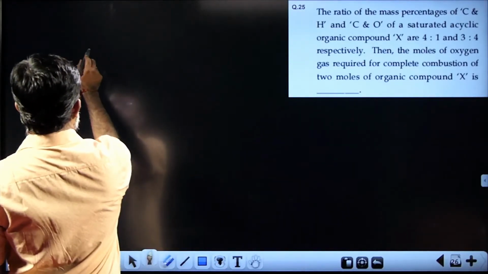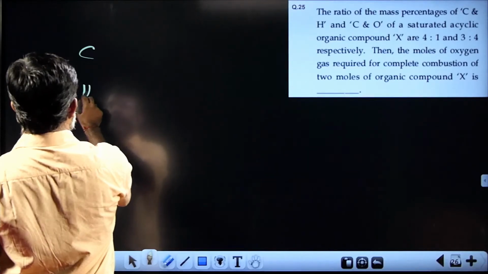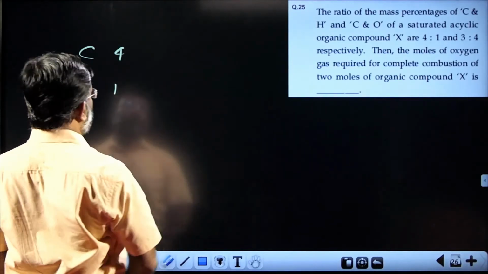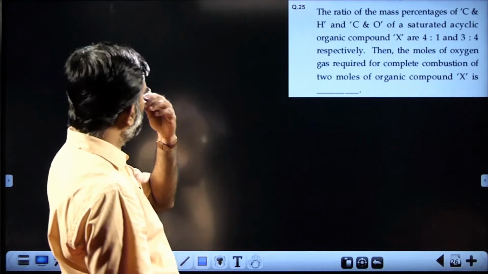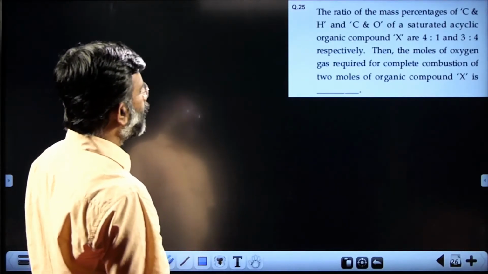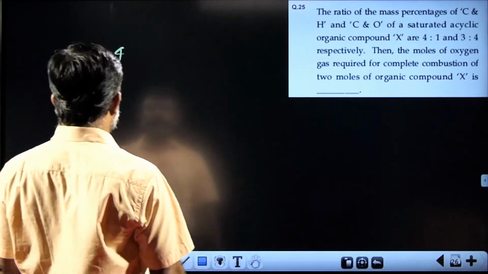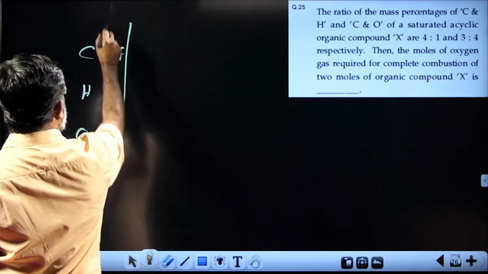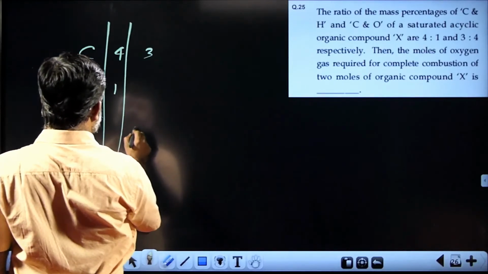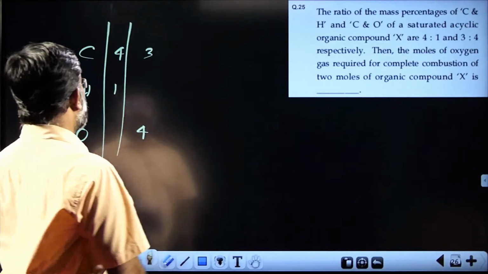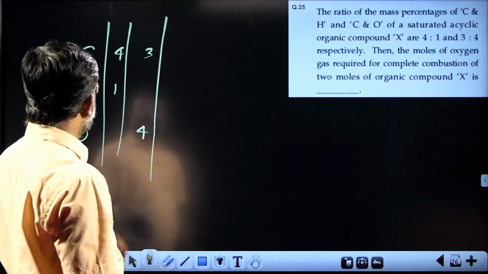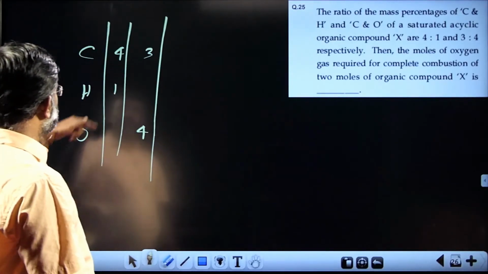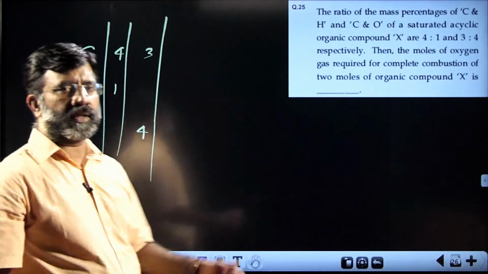See what is given. Carbon to hydrogen percentage is given as 4:1, and carbon to oxygen percentage is given as 3:4. So it is given separately.